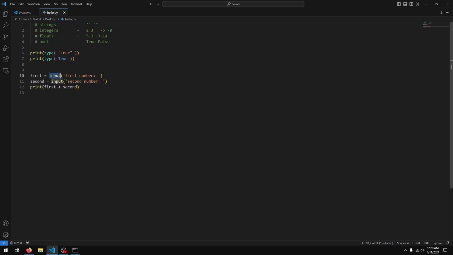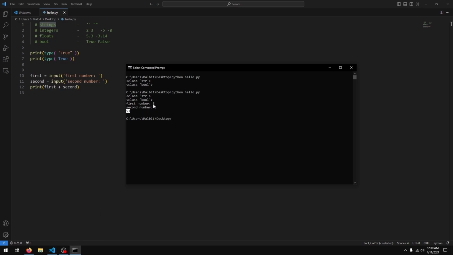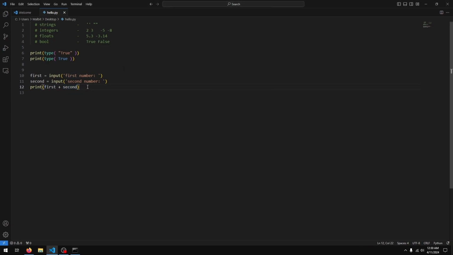So input by default will give us a string, and in Python when you add two strings together, they are basically just concatenated or put together. So if I create another print statement down here, and let's say I try to do ASDF plus JKL semicolon, then let's see what we get.